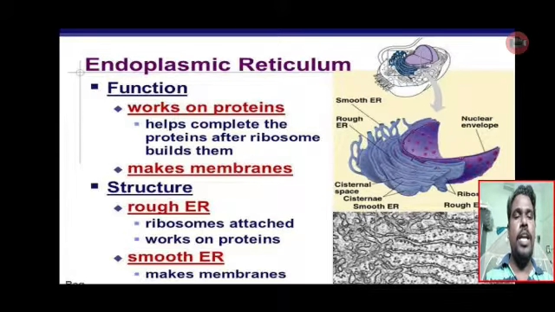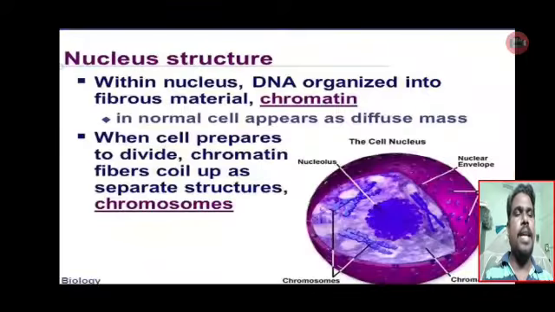I told you already, on the rough endoplasmic reticulum, ribosomes are attached. The work of rough endoplasmic reticulum is synthesis of proteins or works on proteins. And smooth endoplasmic reticulum means absence of ribosomes on the endoplasmic reticulum. Smooth endoplasmic reticulum is used to make membranes.